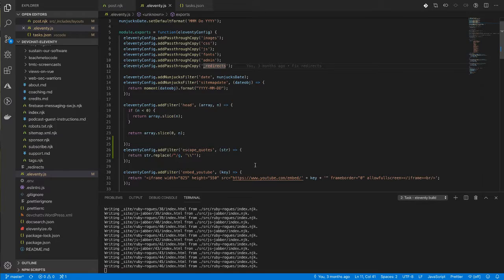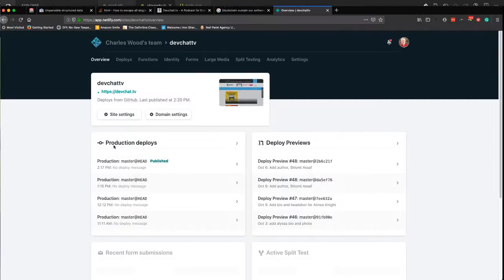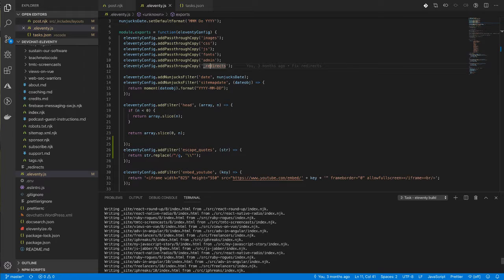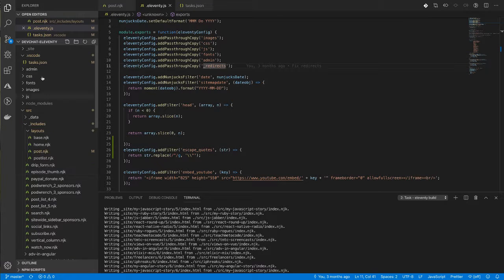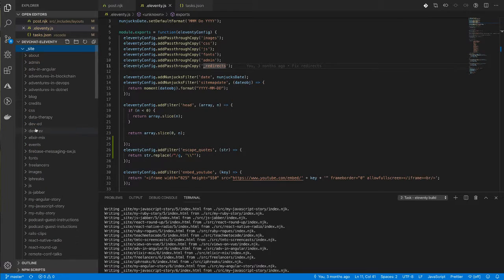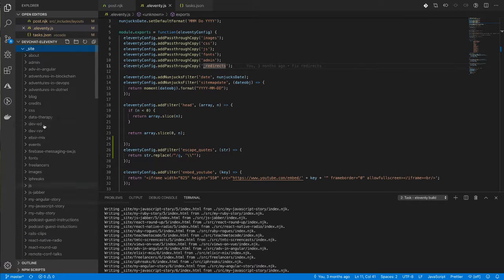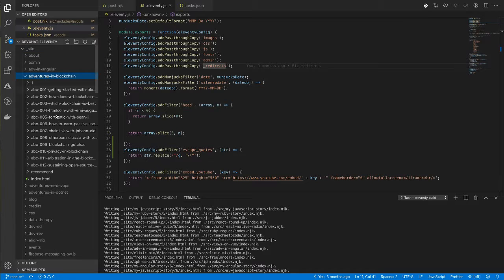So what I'm going to look at now is, I'll just look it up in here. So site, it's going to be in Adventures in Blockchain, which there aren't that many of, to be honest.